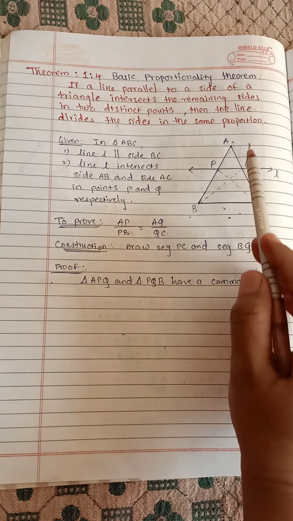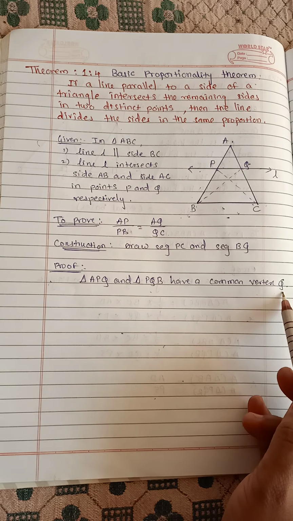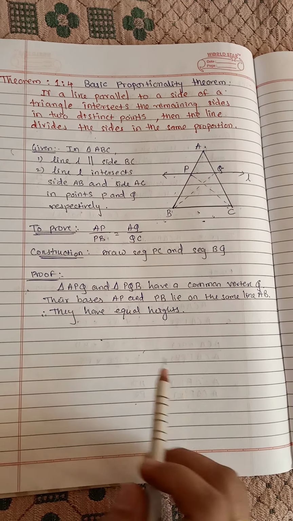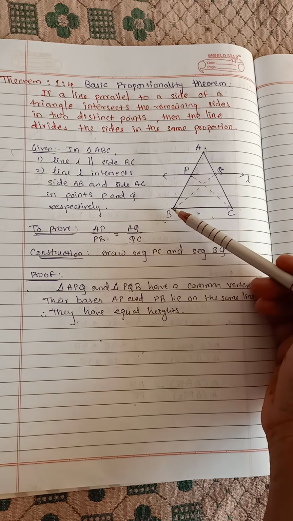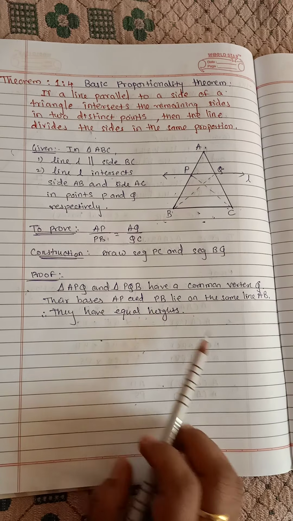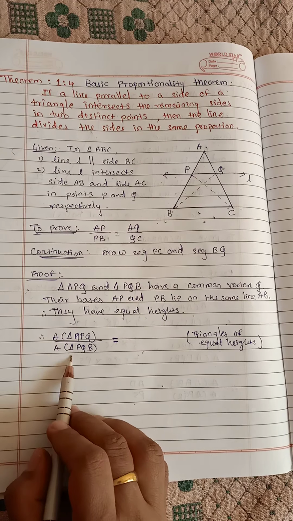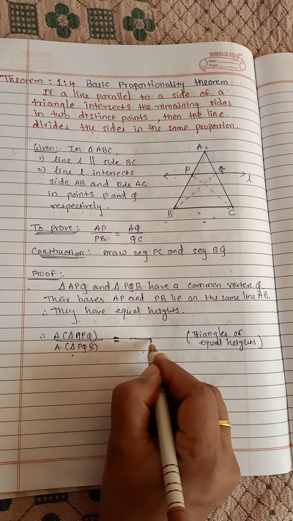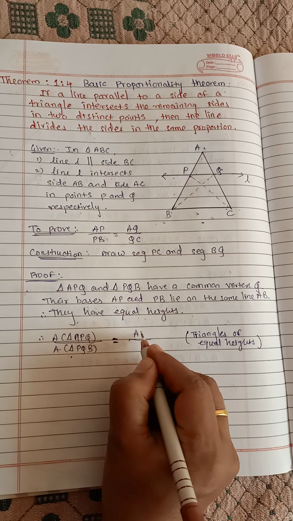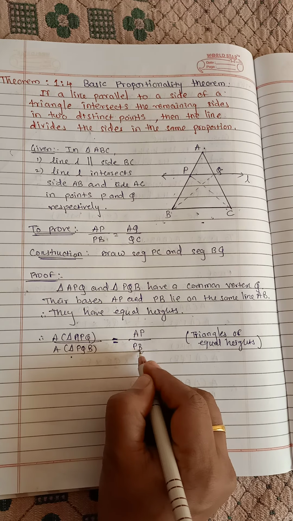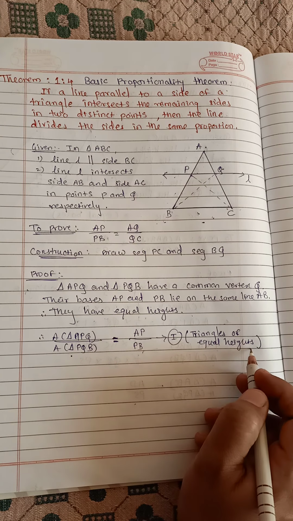So triangle APQ and triangle PQB have the common vertex Q. Their bases AP and PB lie on the same line AB, therefore they have equal heights. Therefore the ratio of the areas of the two triangles is equal to the ratio of the corresponding bases AP and PB. So this is equal to AP upon PB. We'll consider this as the first equation, and the reason is triangles of equal height.